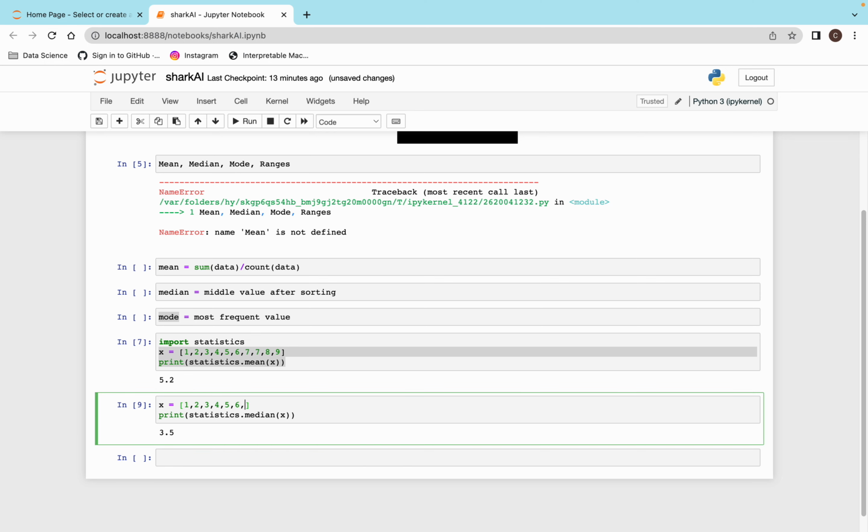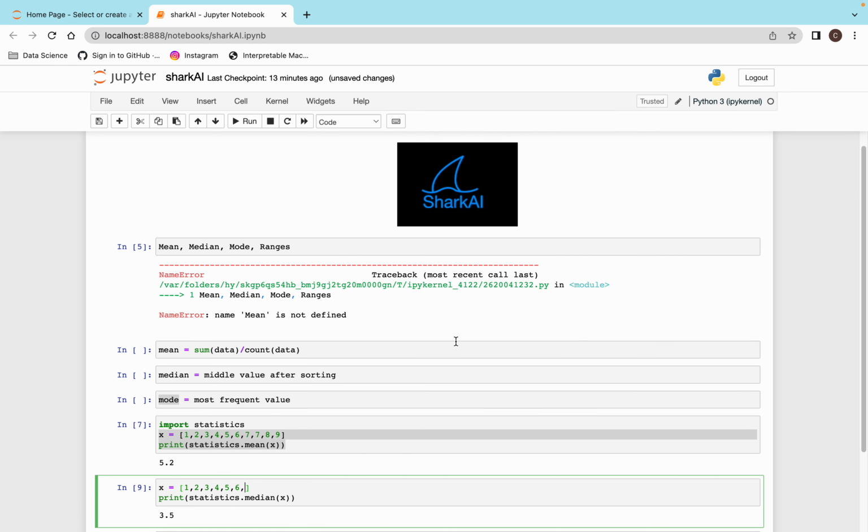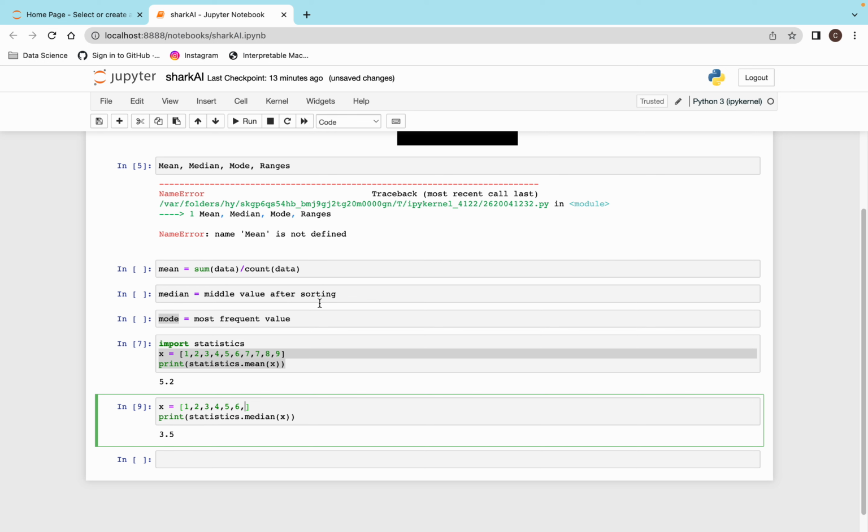Now as I have already said, we find the median after sorting. So if I give here, let's say, 2, how many numbers are there then? I have 7 numbers, and if you do this without sorting, what is your middle value? 4. But actually the median we find after sorting.